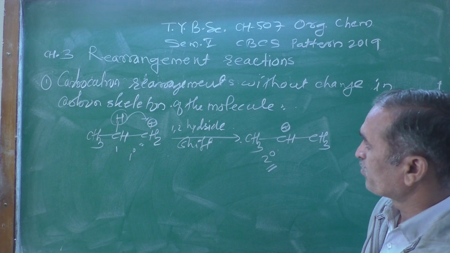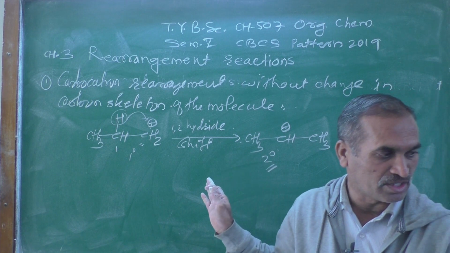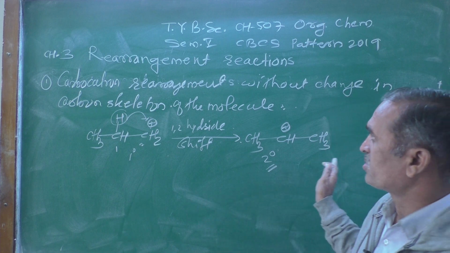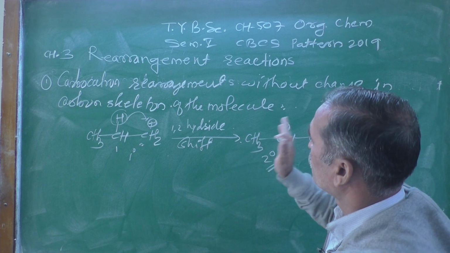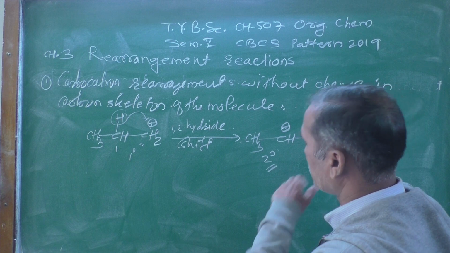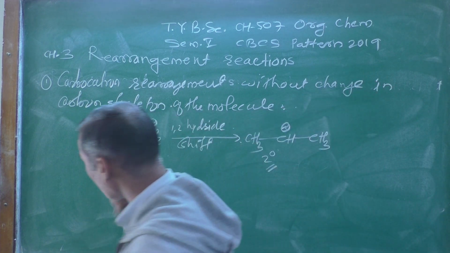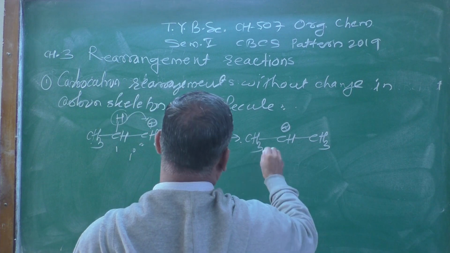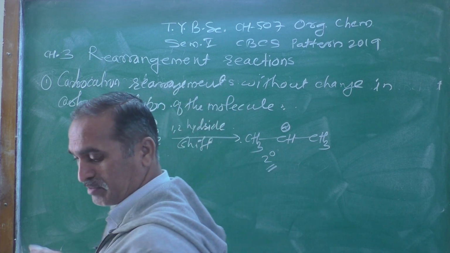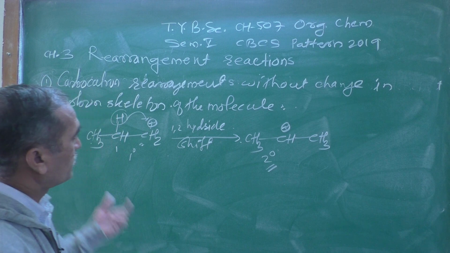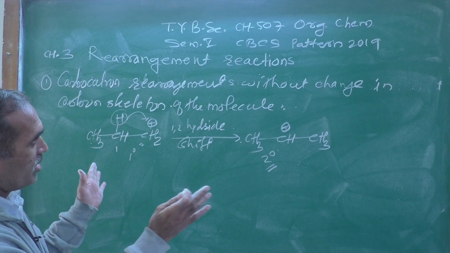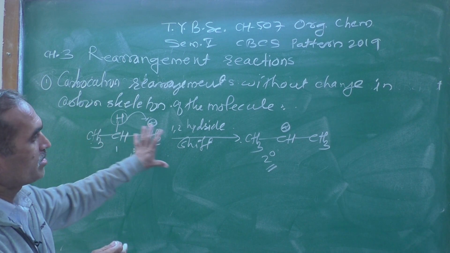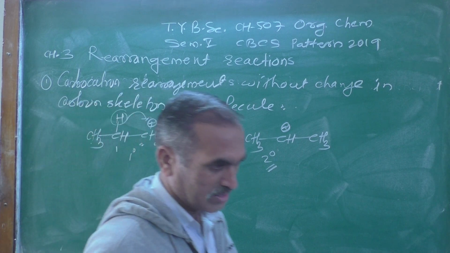Therefore there is no change in carbon skeleton. Here 3 carbon atoms in the straight chain, here also 3 carbon atoms in the straight chain. It remains as it is, right?